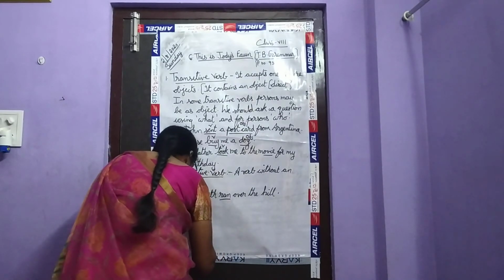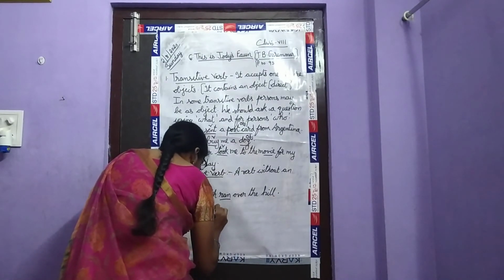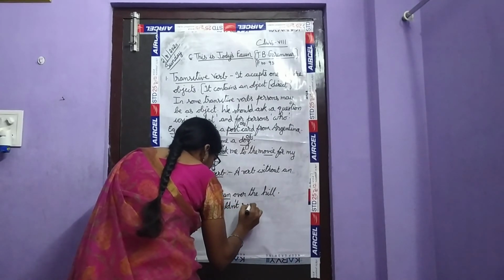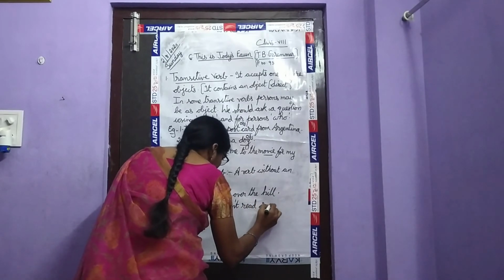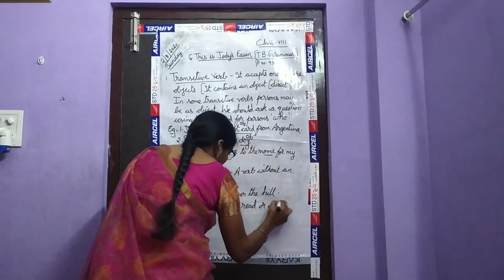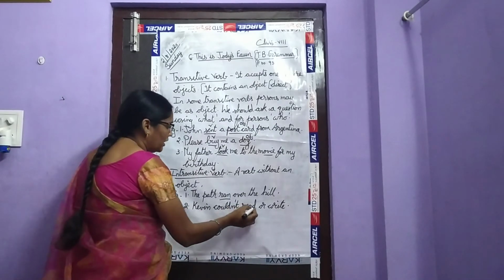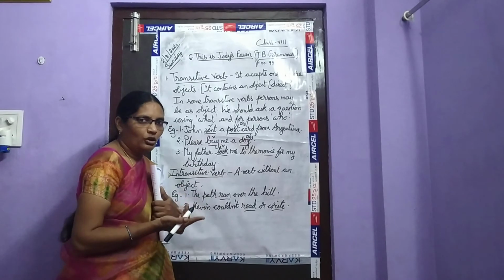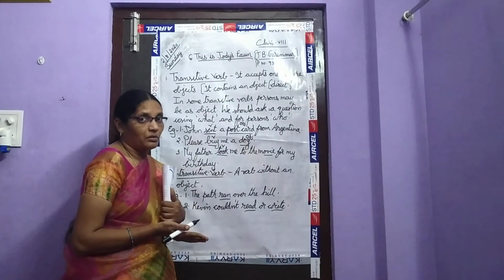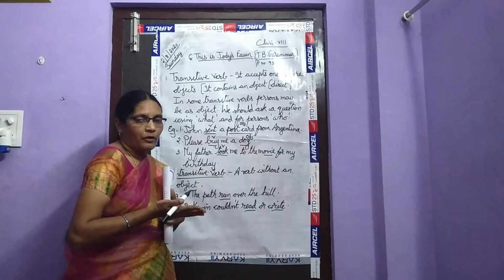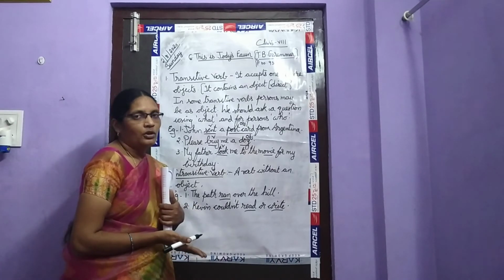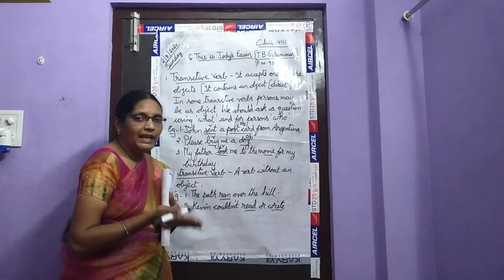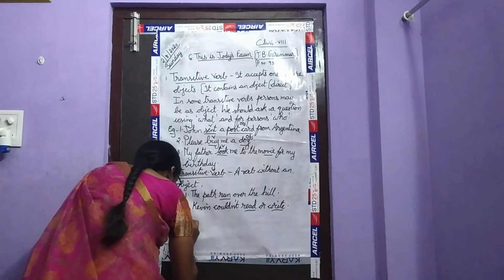Kevin couldn't read or write. So what are the verbs here, children? Read is the verb, write is the verb. But what is the object here? There is no object. We cannot frame it into a question by using the question word what. So if objects are not there, we cannot frame a question. If there is no object, which form of the verb does it come under? It comes under intransitive verb. Going to the third one.